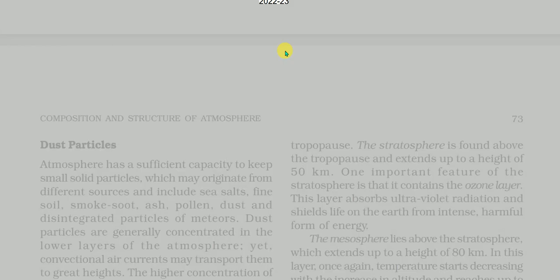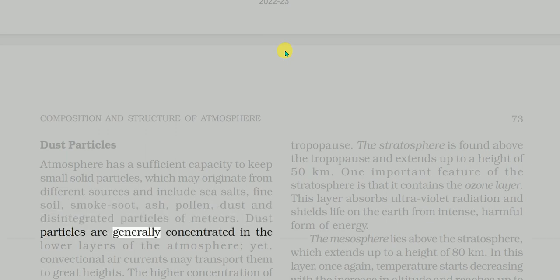Composition and structure of atmosphere. Dust particles. Atmosphere has a sufficient capacity to keep small solid particles, which may originate from different sources and include sea salts, fine soil, smoke soot, ash, pollen, dust and disintegrated particles of meteors.